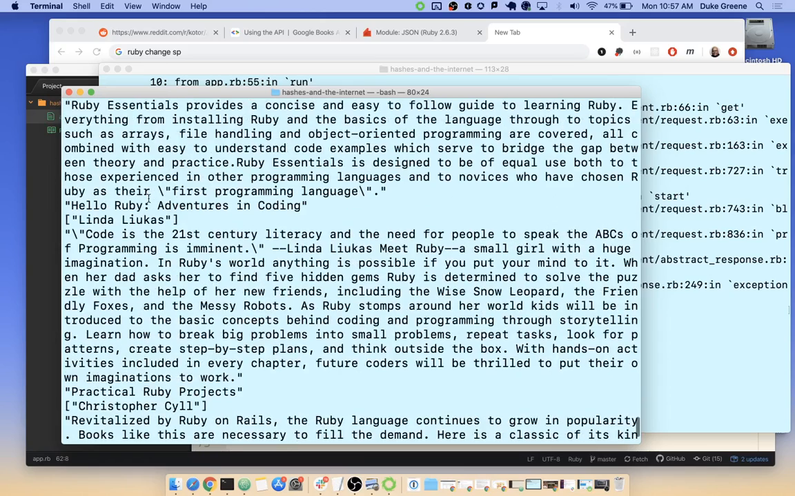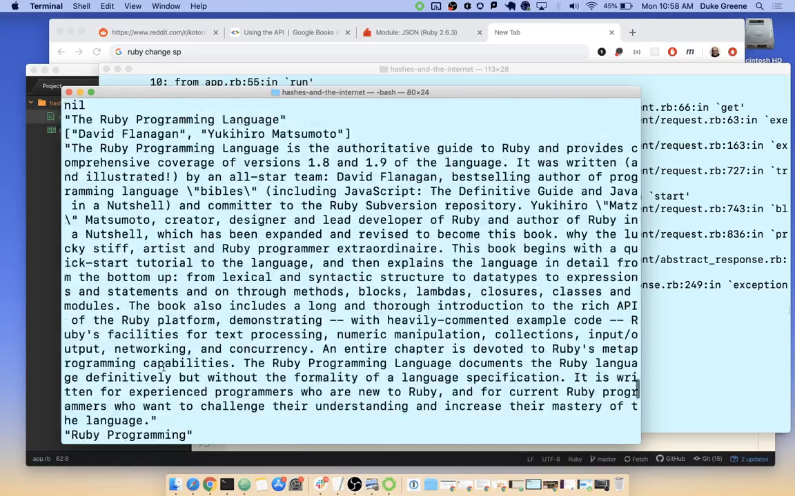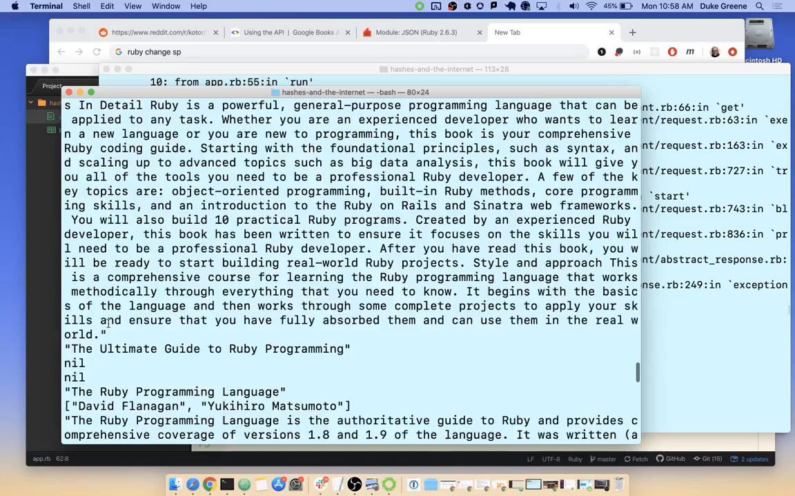Oh, and check it out. Hello Ruby Adventures in Coding, Lindy Lucas, and then a description. Practical Ruby Projects, Christopher Sill, and then a description. If we scroll up, we'll see that same pattern here. Oh, this is interesting though. We have some nils, right, coming back. So the Ultimate Guide to Ruby Programming doesn't have any authors listed, doesn't have a description listed.